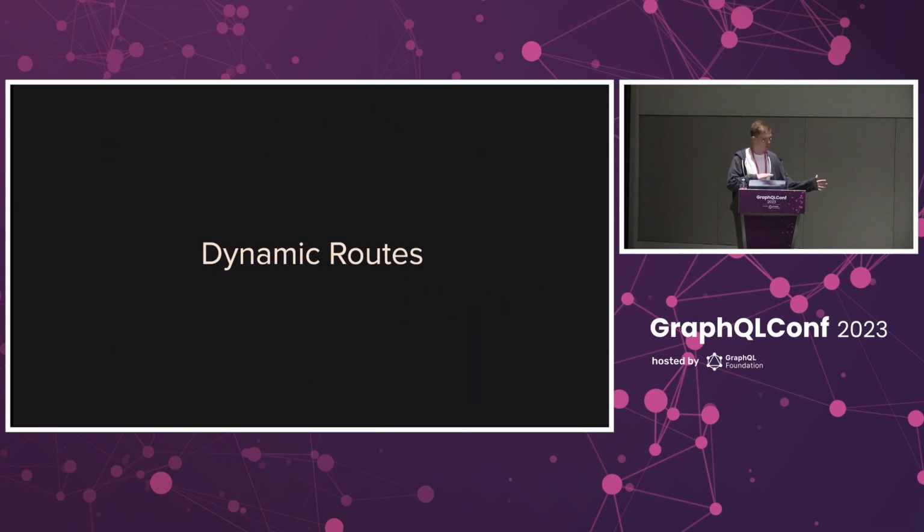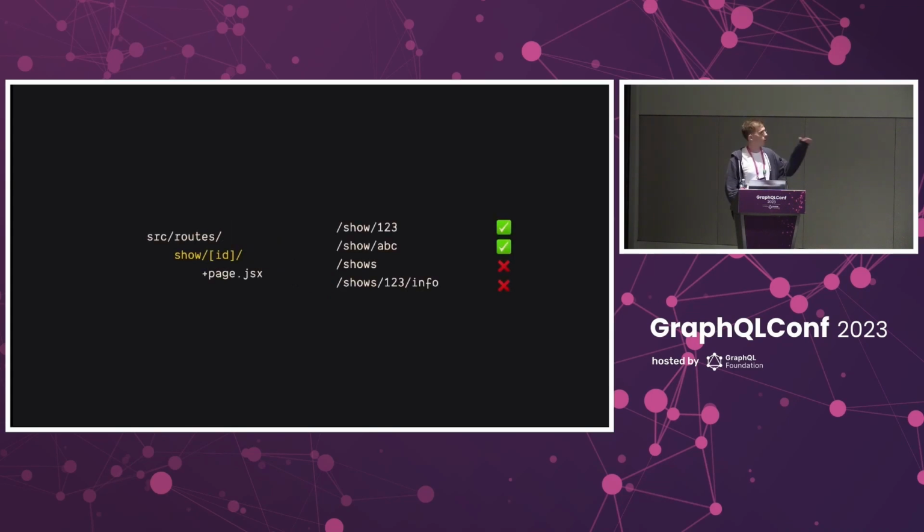All right. Let's quickly cover dynamic routes and query variables. I know I'm going really quick, but I'm at 30 minutes, so I need to keep moving. Route arguments can be encoded in your path using brackets in the directory name. Here you see that this one file only matches /show/ and then an ID. Because only a page file is defined, we don't even match that bottom one, which is a subroute of the shows page.